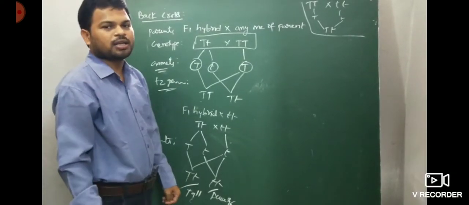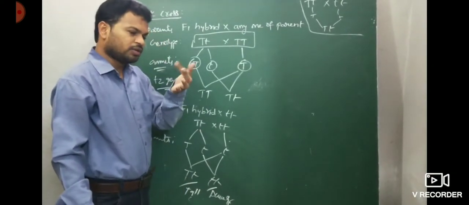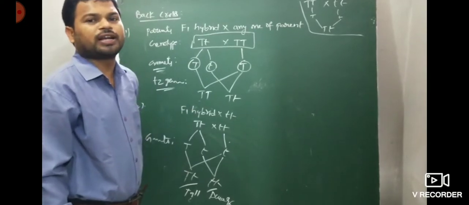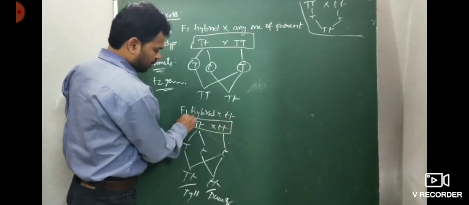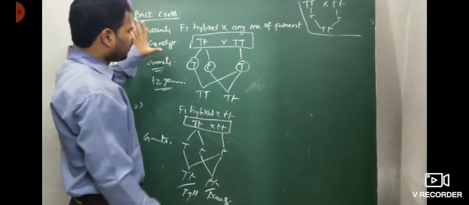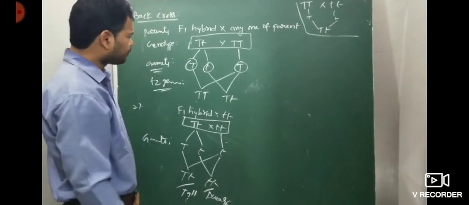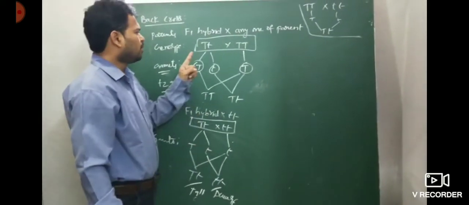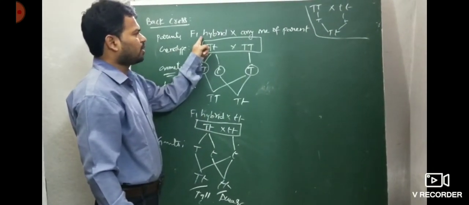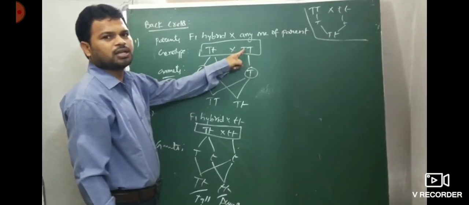If the question asks in which cross two different types of plants are produced, this is the condition. Two different types, in a 1:1 ratio.